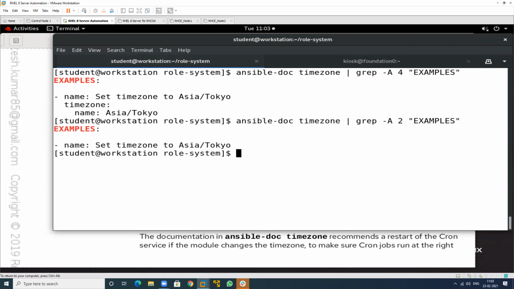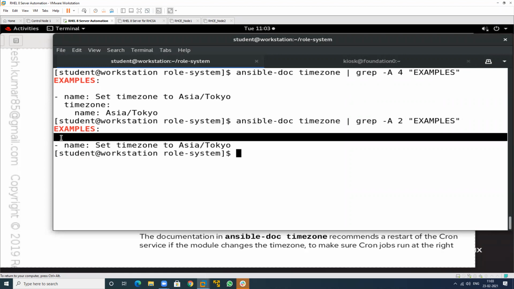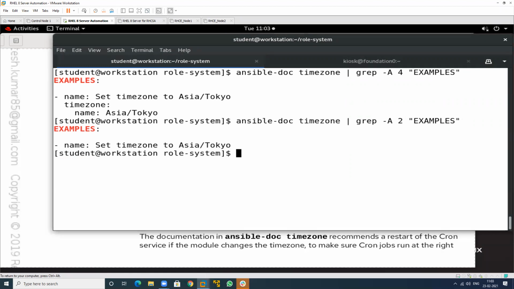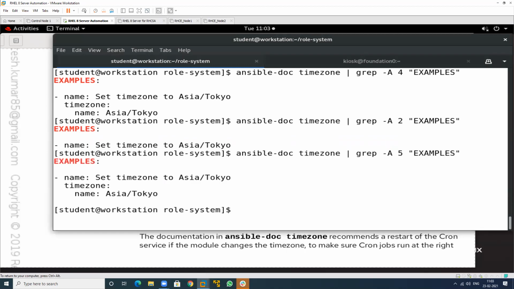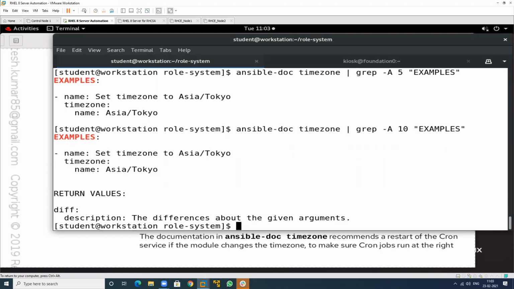So it will also count the space. This is the blank line, white space. That is called white space. So if I want to write 5 lines here, it will show me 5 lines, including space. If I want to check 10 lines, then see, these are all 10 lines.